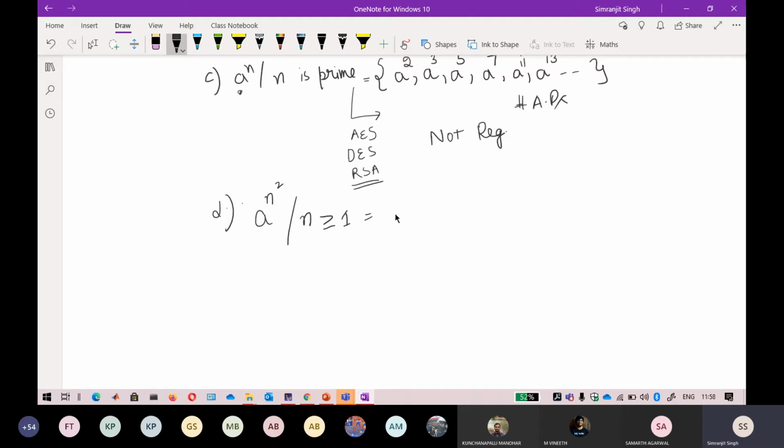So n raised to power 1. So the least, smallest string will be your 1. So a raised to power 1 raised to power 2 is exactly 1. So I just raise it to the power of 1. I think most of you are getting the point here that it should not be in AP. Okay, so when I raise it to the power of 2, it will become 2 raised to power 2. So it will become 4 here. Okay, so a raised to power 4.